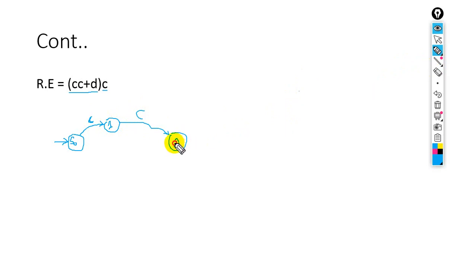And then it will combine with this one. This is for D, and it will also combine with C in this C. Okay, this is an AND operator, and at the last we will have state 3, which is the final state.